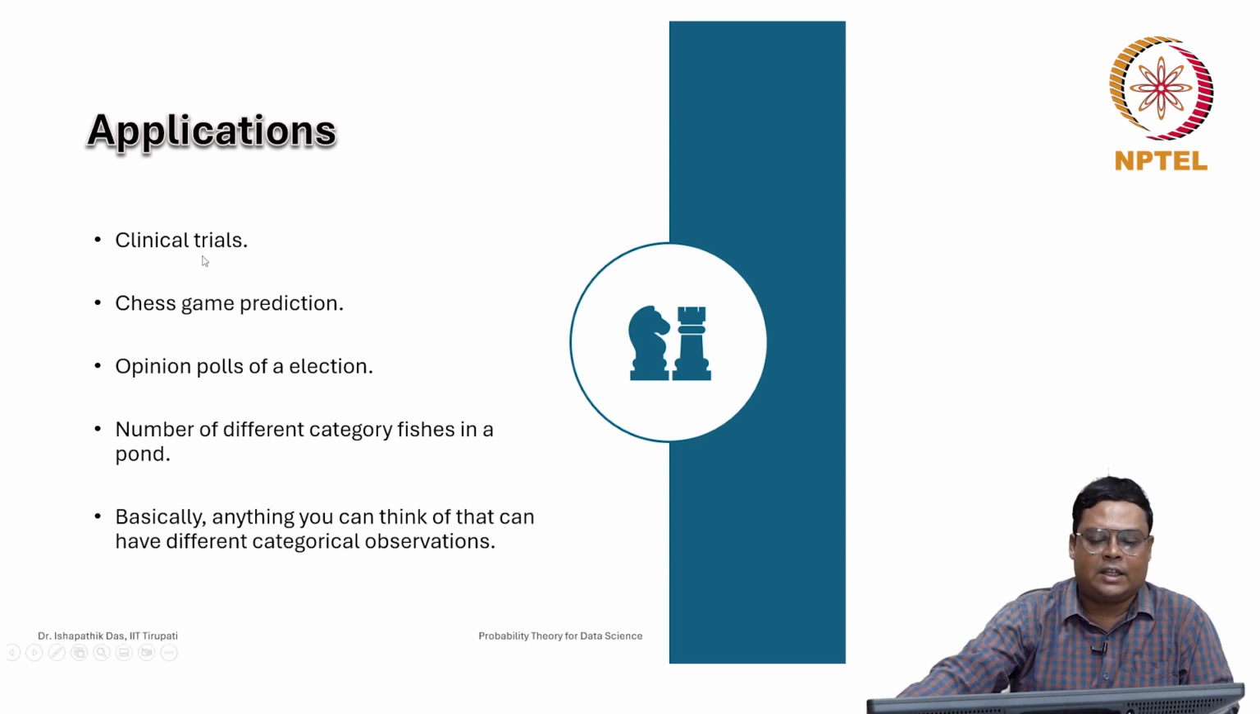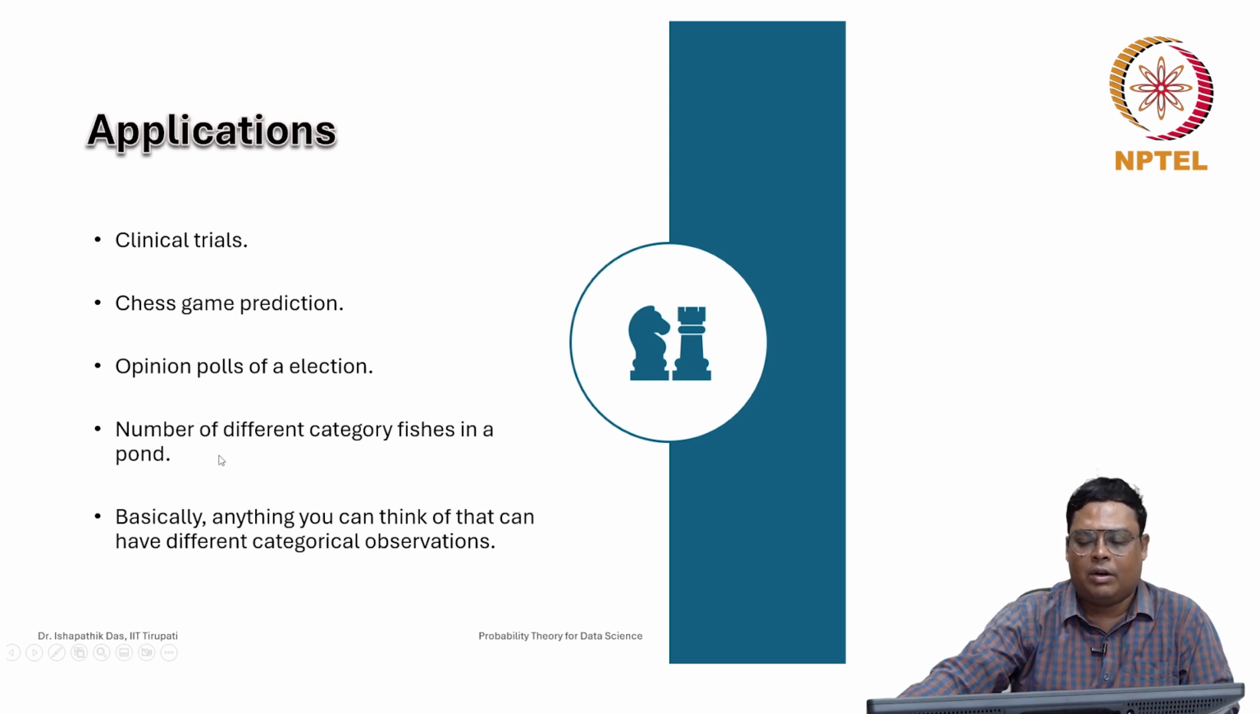Chess game prediction also uses it, and opinion polls of elections, because in opinion polls there will be more than 2 candidates, or actually different types of posts. So then we have to consider this multinomial distribution function. The number of different categories, actually in an opinion poll, is the different parties. So if there are only 2, then it is a binomial. More than 2 means it will be multinomial.